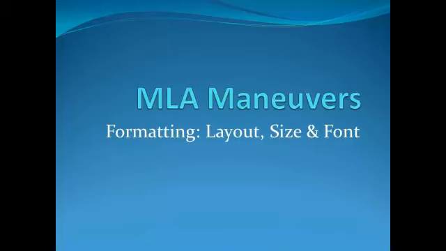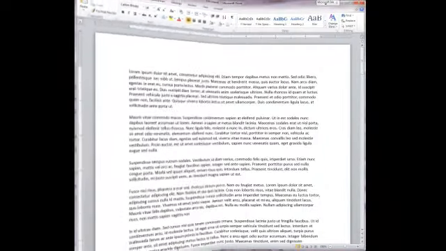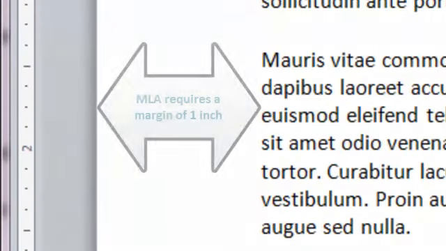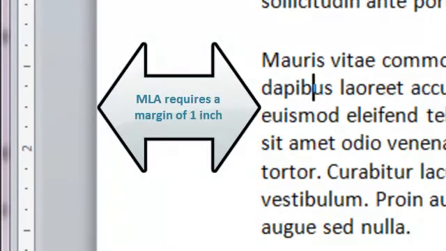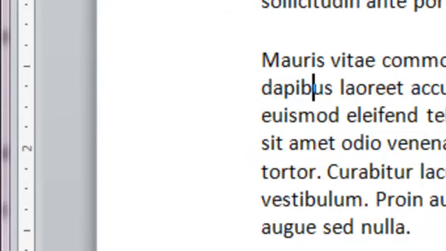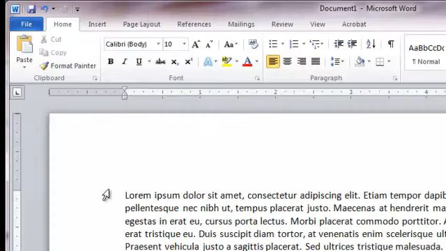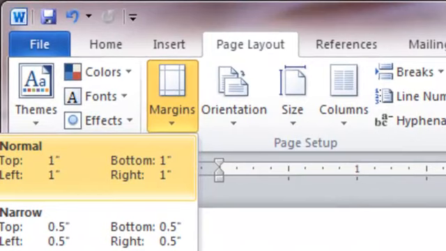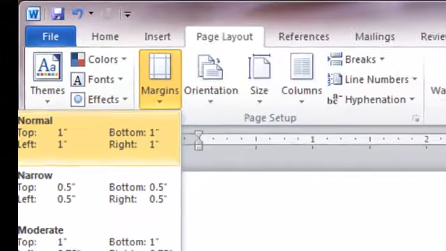Okay, you have finished your 4-page essay for your English composition course. Let's format it using MLA Style. MLA formatting requires a margin of 1 inch on each side of your document. This is normally standard and the default option for Microsoft Word 2010 documents, but we can check it by choosing Page Layout in your banner and then choosing Margins. Aha! This document uses the normal setting, a margin of 1 inch on each side. Perfect for MLA.